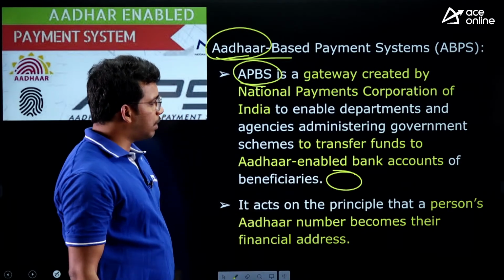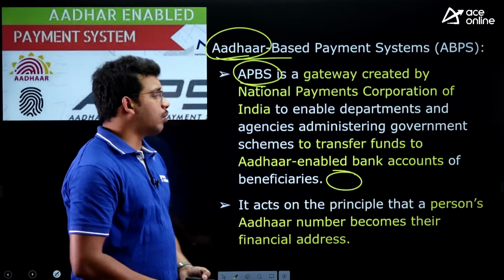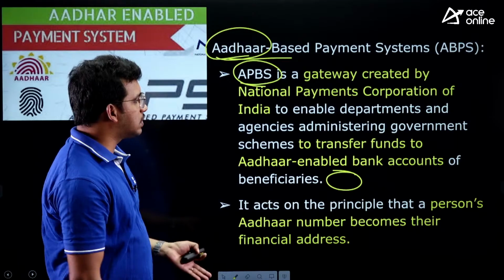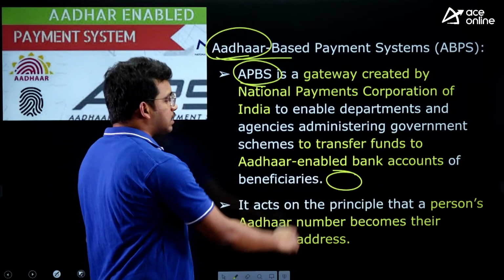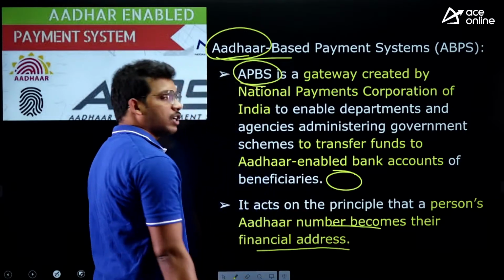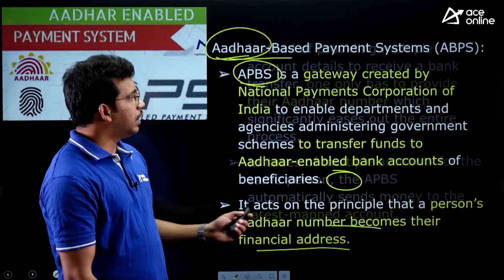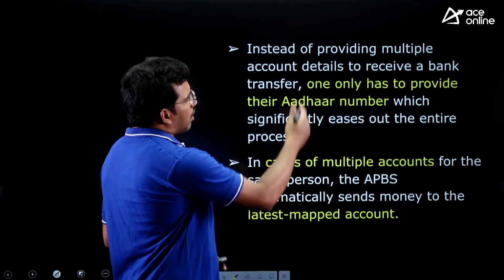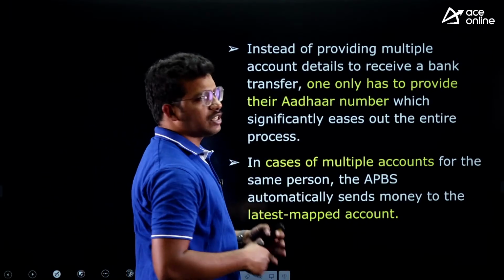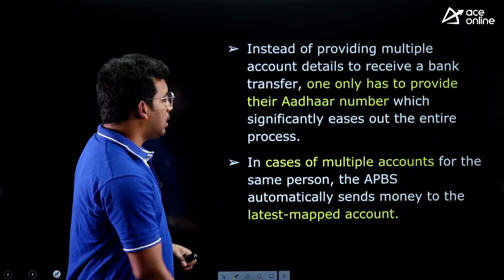All these points are similar to what I was explaining to you. The same points are here, you can read it. The Act's principal point is that a person's Aadhaar number becomes the financial address. That particular Aadhaar number itself is the financial address of an individual. So instead of providing multiple account details, you can just give one single Aadhaar number.